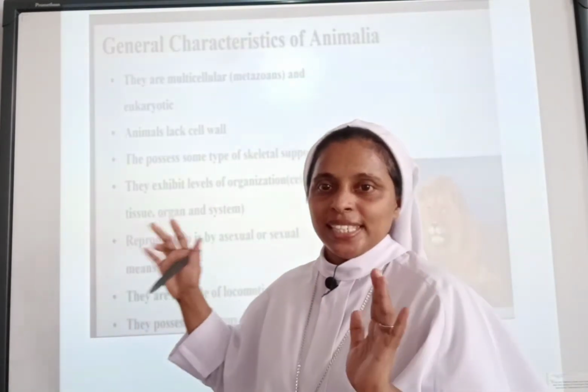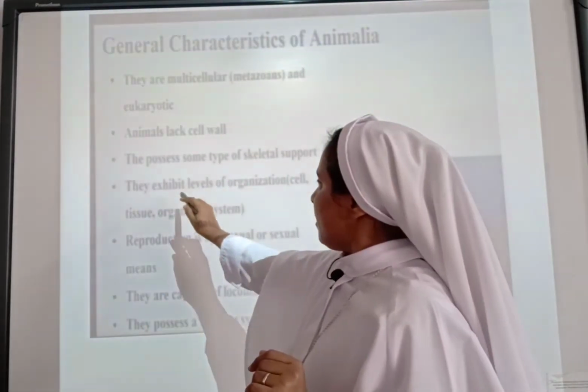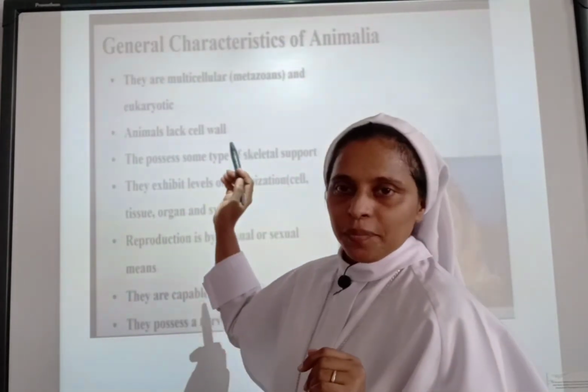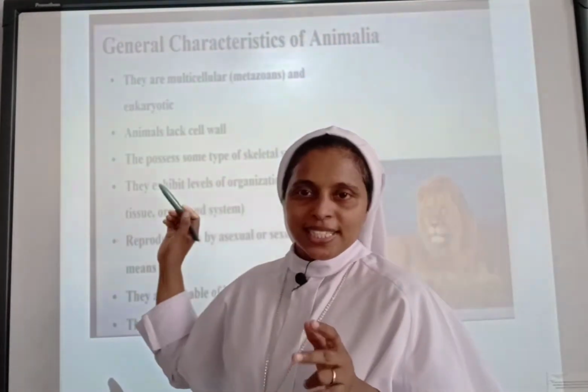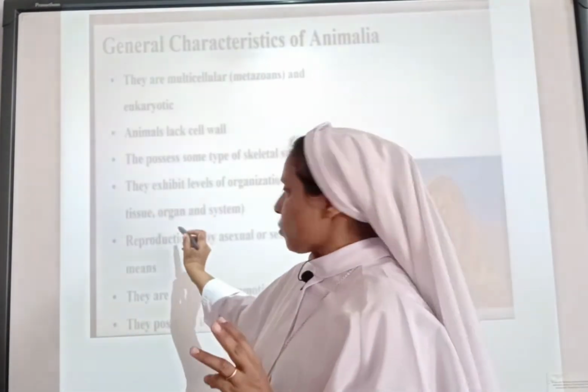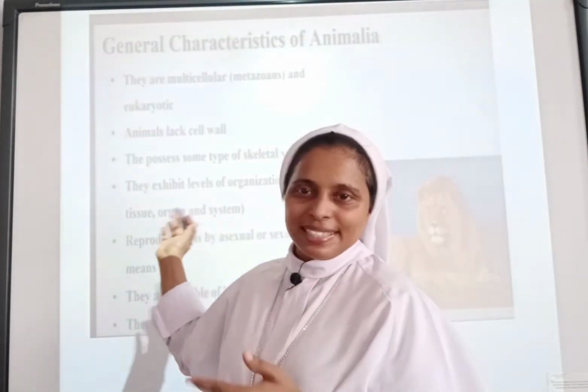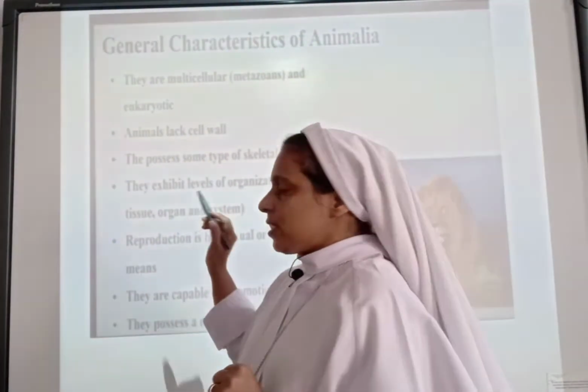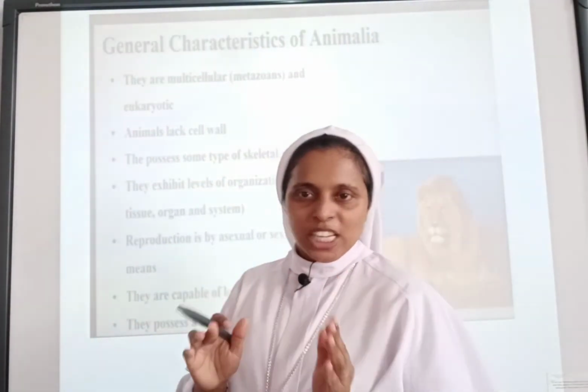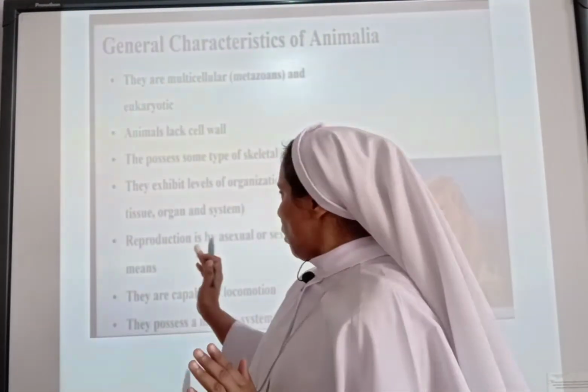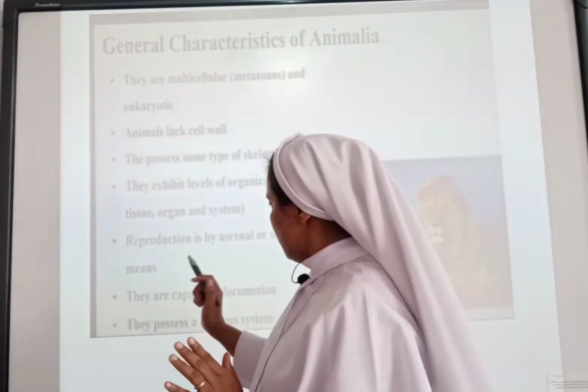They exhibit levels of organization. As I have told you, cells form tissues, then organs, and then the organ system. We have learned that reproduction takes place by both sexual and asexual means in animals.